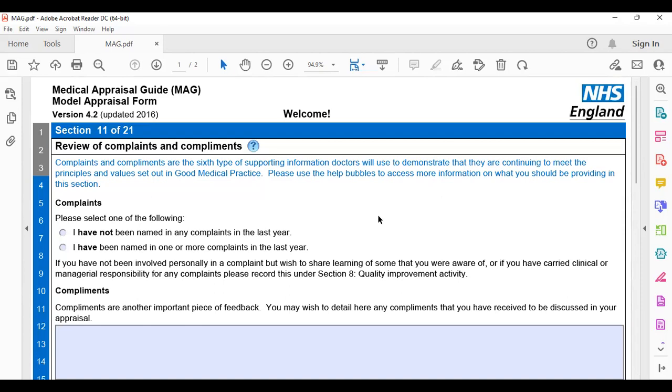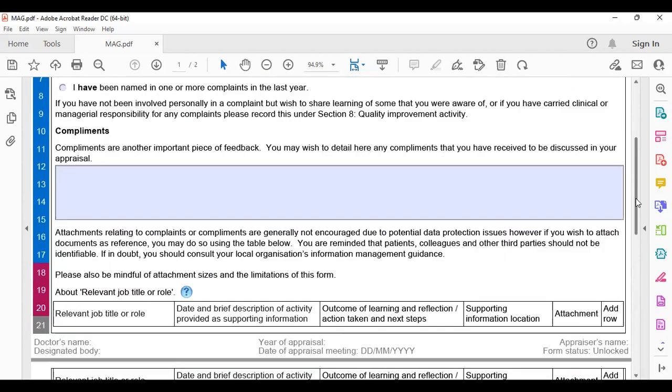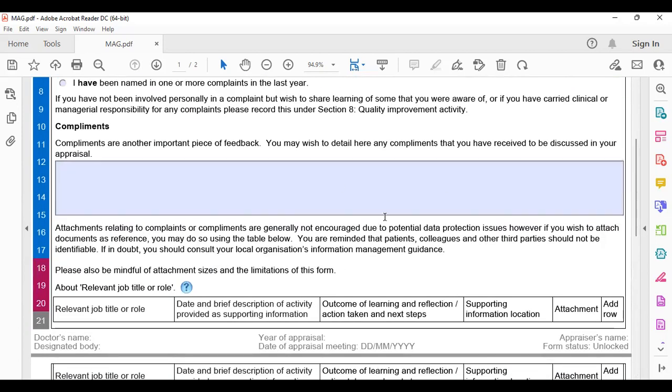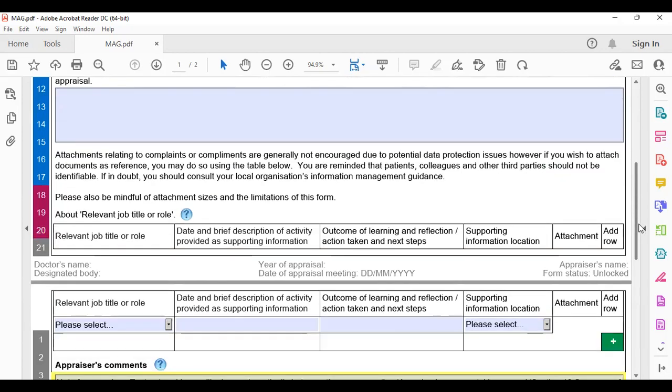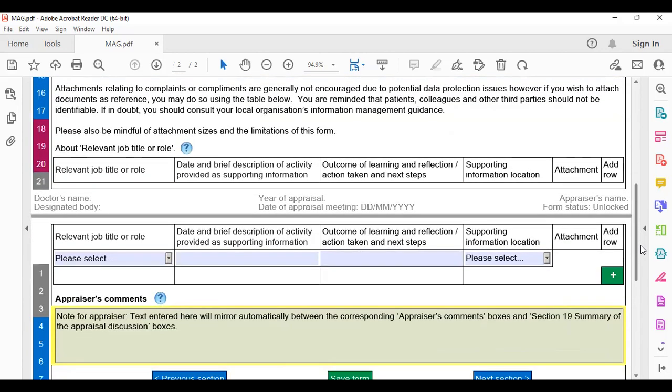Review of complaints and compliments. If you have any complaints in the last year, you can mention that and then write a reflection on it. If there is none, then write I have not been named in any complaints. If you have got any specific compliments and you want to mention them here, that is very good, mention them here. And if there are any complaints or anything, you can attach that stuff here. It is mentioned that you can attach the attachments.